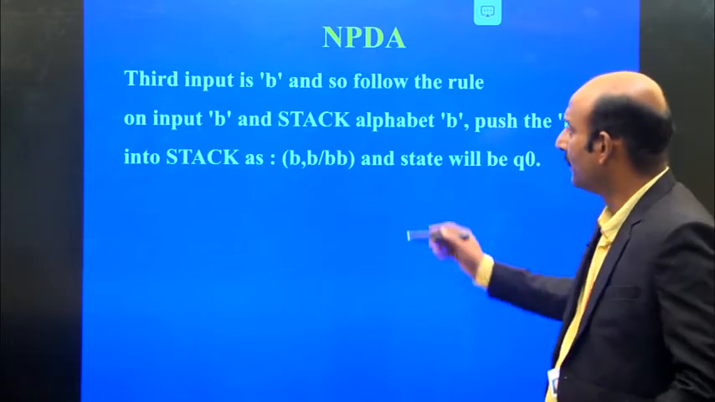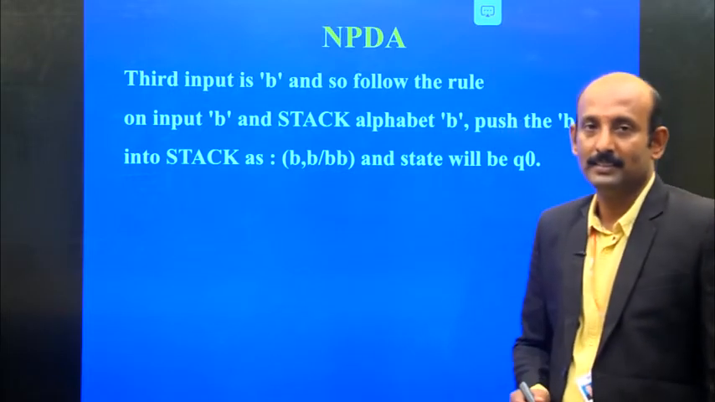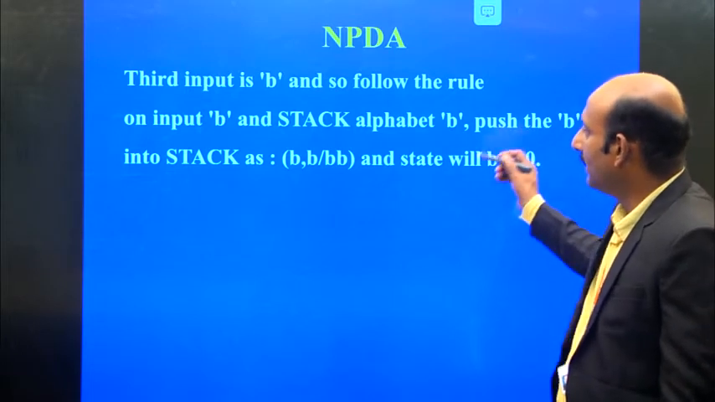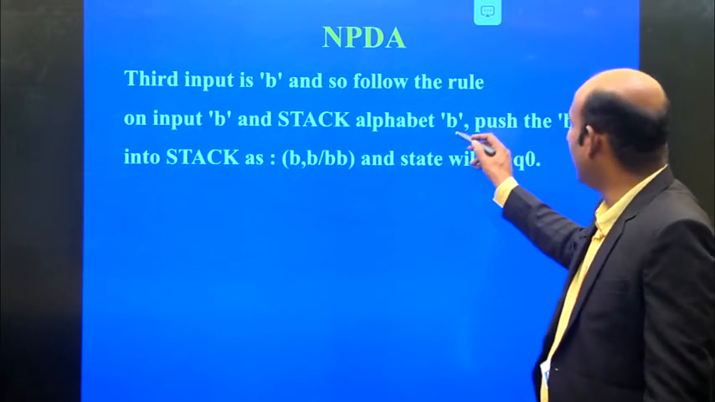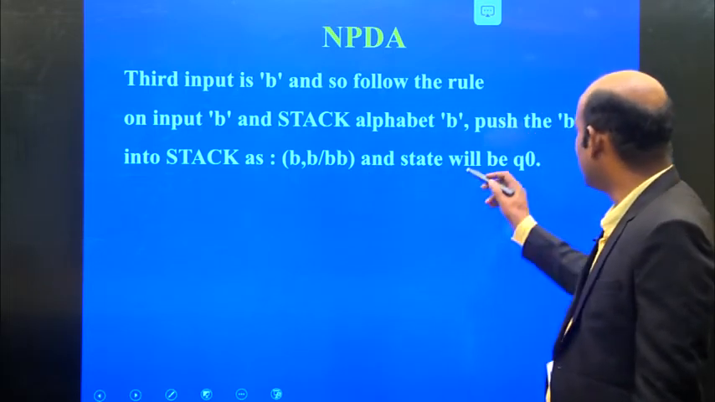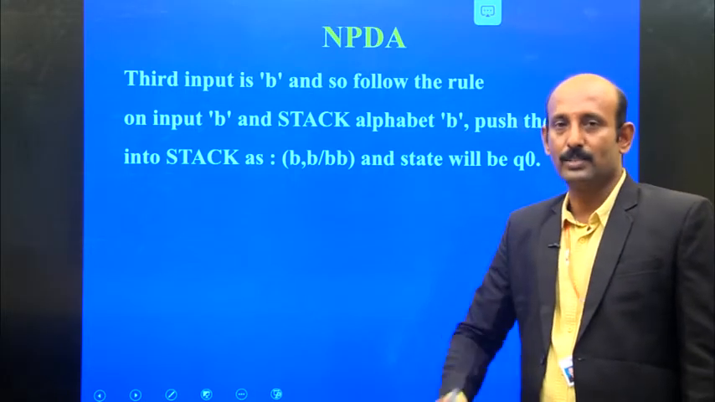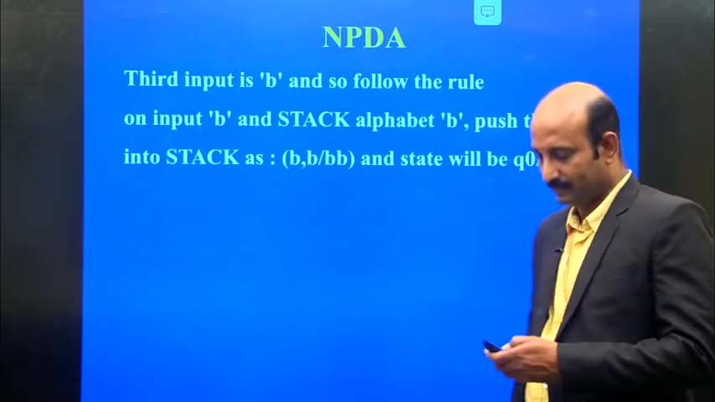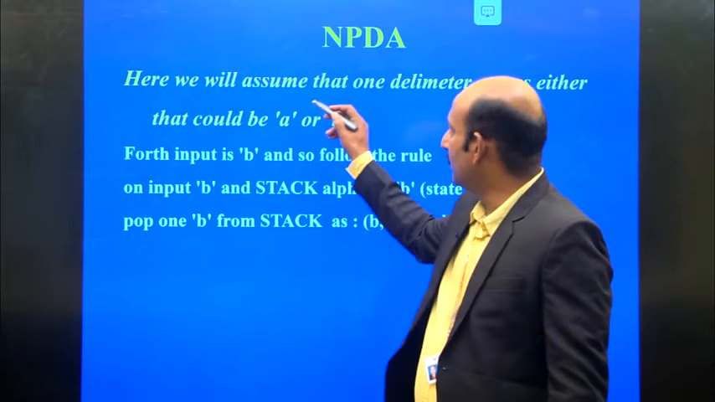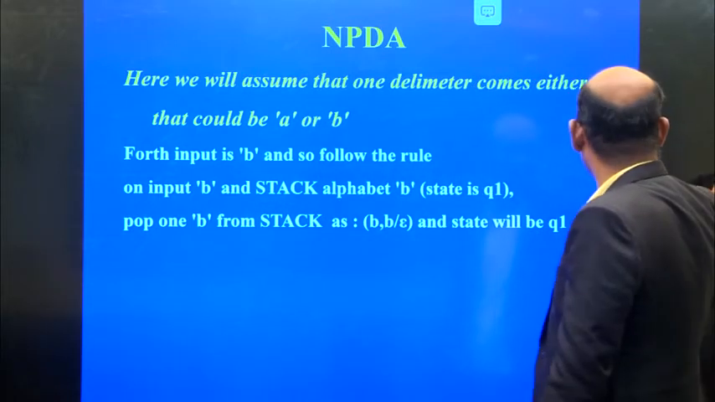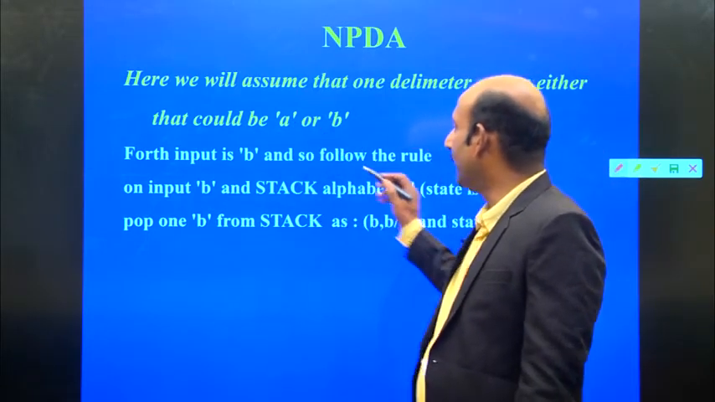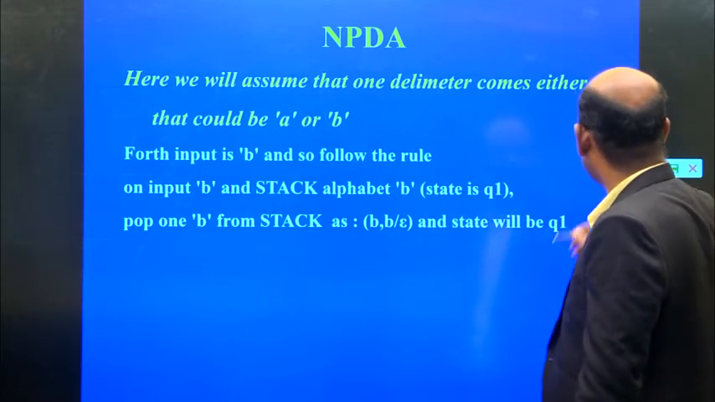Continuing, if the third input is also B, then we push the B onto the stack. So the stack becomes B, and the state will be Q0. Here we assume that a delimiter comes, which could be either A or B.